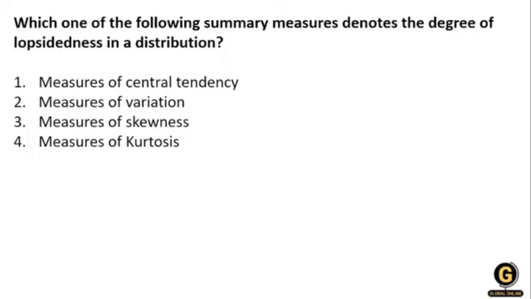The next question, which is on your screen: which of the following summary measures denote the degree of leptokurtosis in a distribution? The options given are: measures of central tendency, measures of variation, measures of skewness, and measures of kurtosis. Now, which of the following summary measures denotes the degree of leptokurtosis?